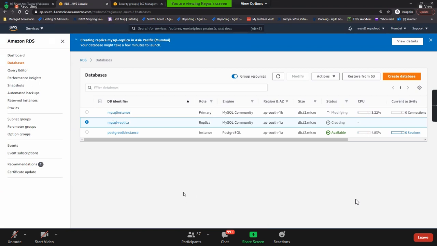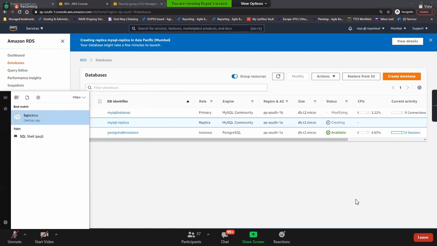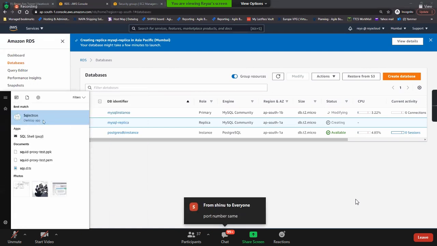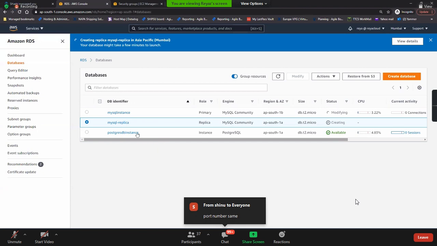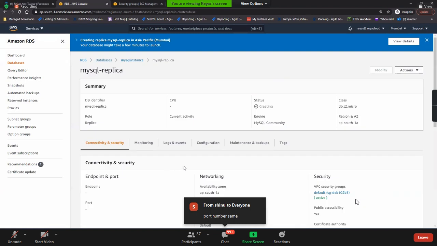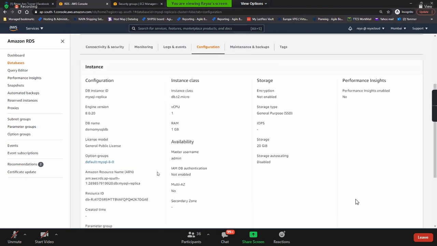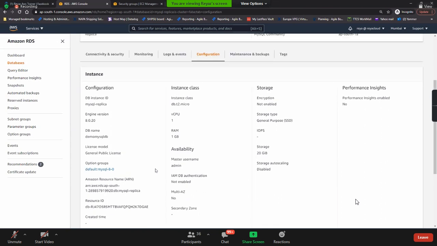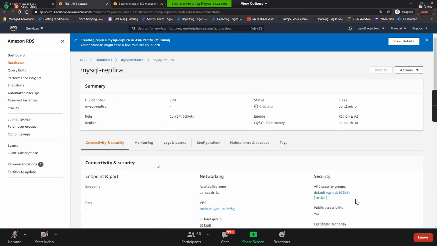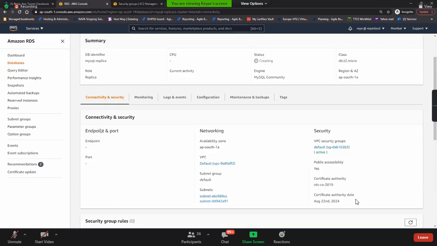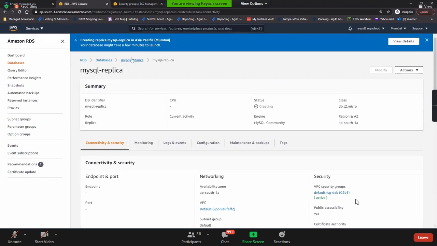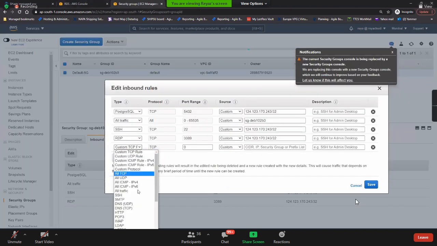There is another software called SQL Electron, this one. Will the port number be the same? Okay, if you want to see the port number and all, where do you see that configuration? What is the MySQL port number, guys? Here it is. It will show it here, but it is still creating. It will show after creating. It is not the same port number. Okay, if you need to, you can get to know this here also.